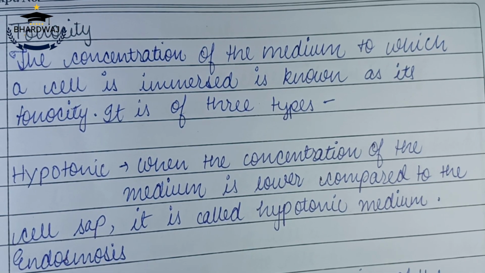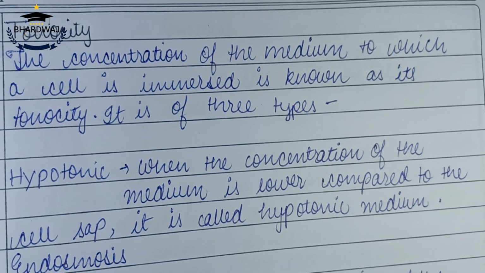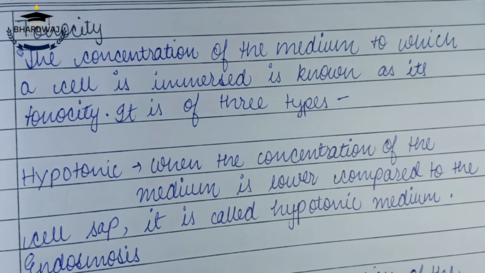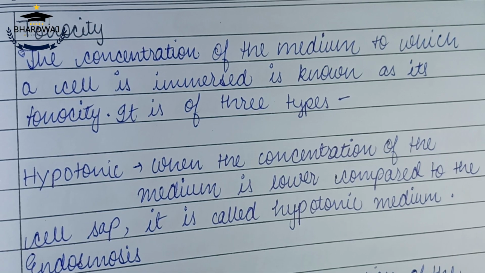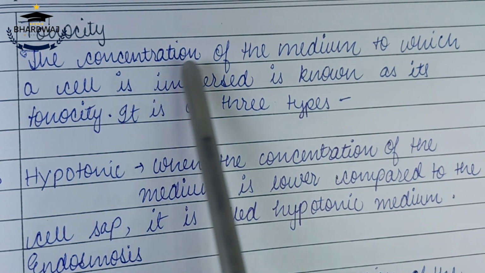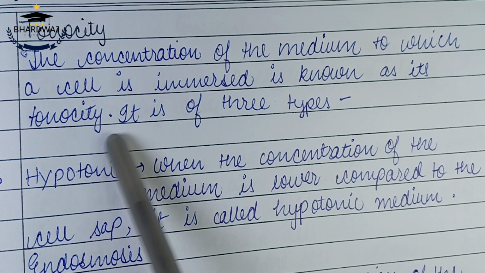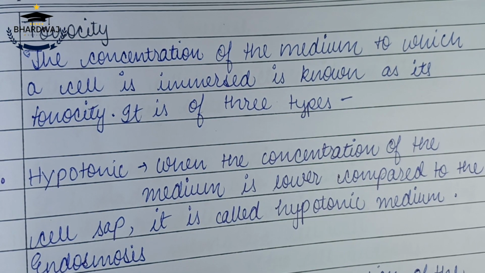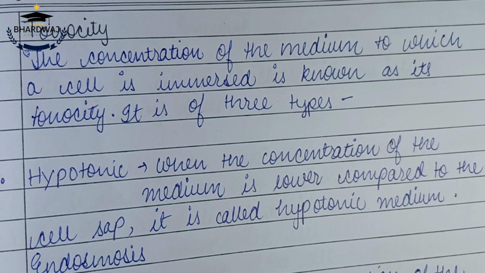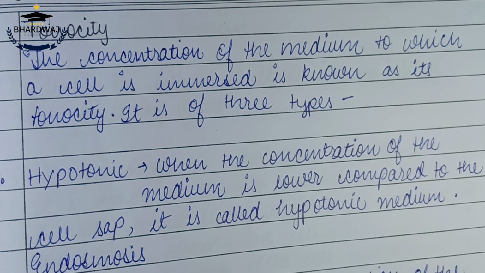So now let's study tonicity. Although it's there in chapter 4, absorption by roots, in very detail, where you study about roots and tonicity, here we are given it too. So let's study. The concentration of the medium in which a cell is immersed is known as its tonicity. It is of 3 types. Tonicity is basically about the concentration of the cell sap in the cell as per the surrounding medium.